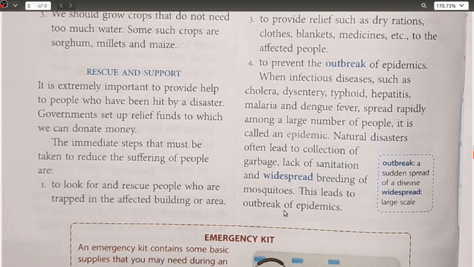Government set up relief funds to which we can donate money. ठीक है, हम लोग भी क्या करते हैं अपनी स्वेच्छा के अनुसार, मतलब अपनी अर्निंग के अनुसार हम मनी डोनेट करते हैं, so that these poor people, the people who have been affected by these natural disasters, they can get some or the other relief.